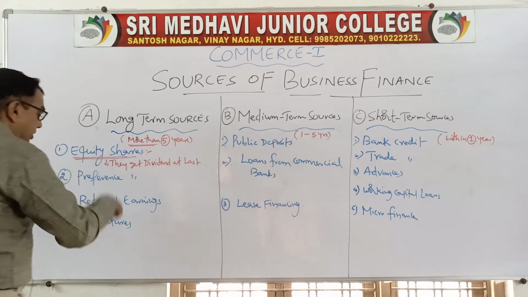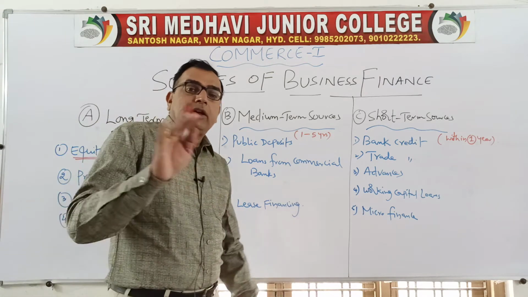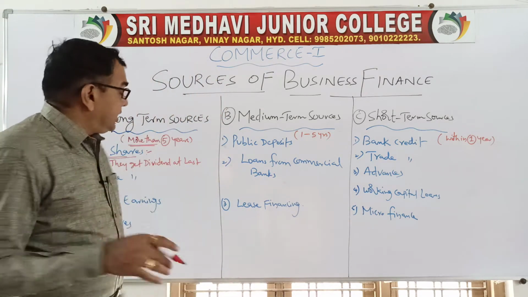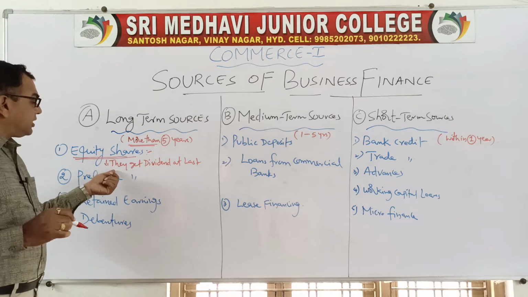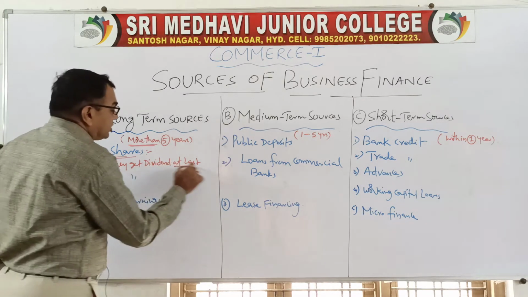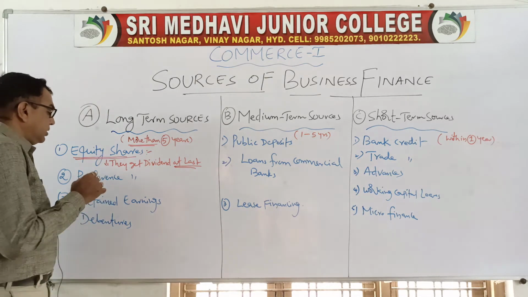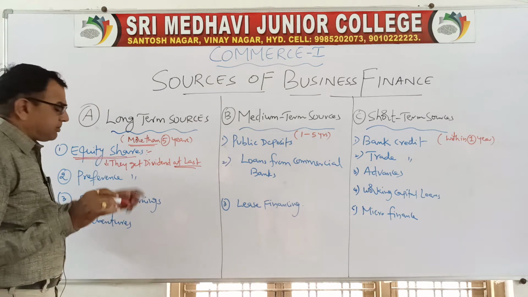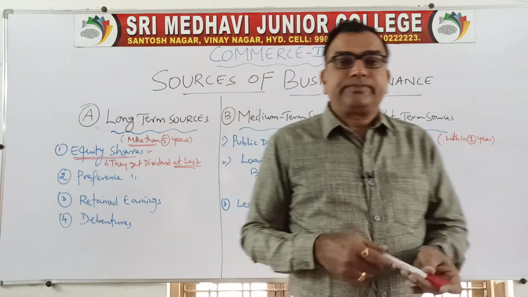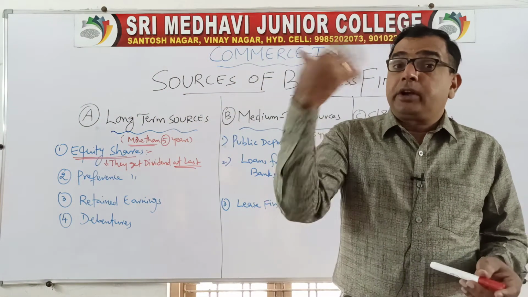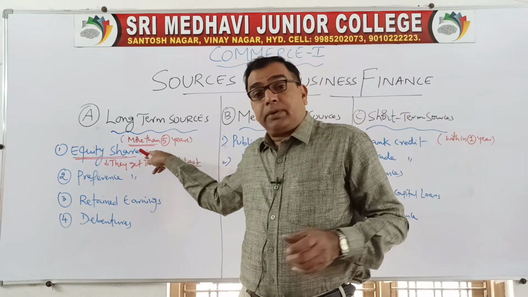At last means after paying all these people, after paying all other sources, clearing all the expenditure, if anything is left, then only they will get. So equity shareholders will get dividend at last. Okay, and they do not have any preferential rights, meaning they cannot say that you pay us dividend first. Not like that. They are paid dividend at last. Clear? They are the real owners of the company.